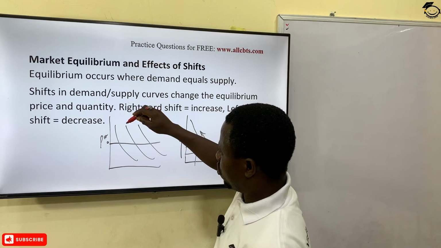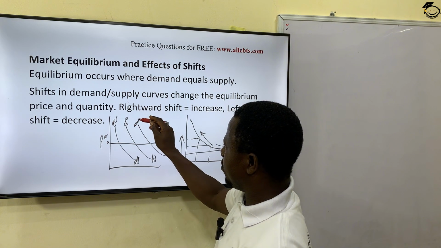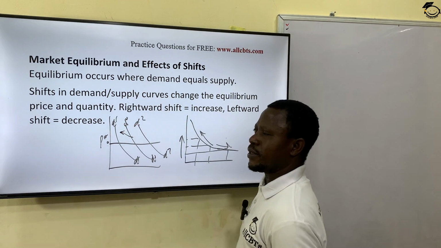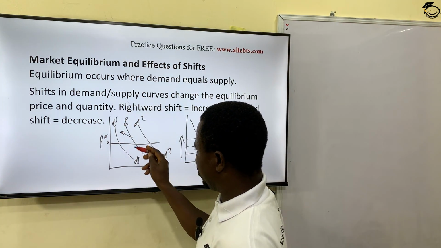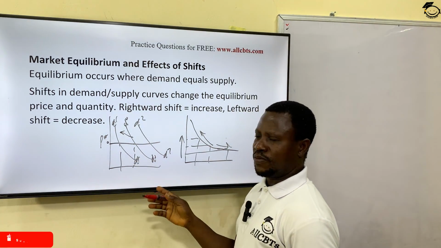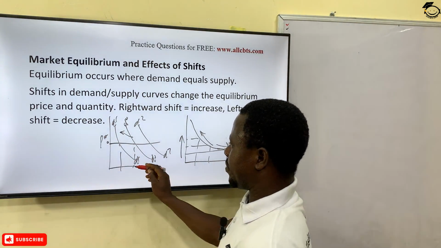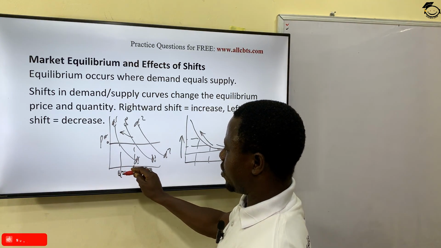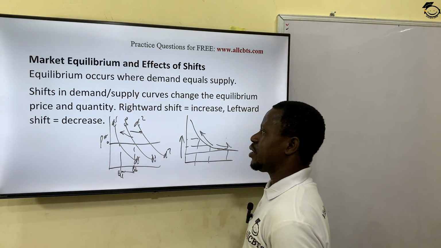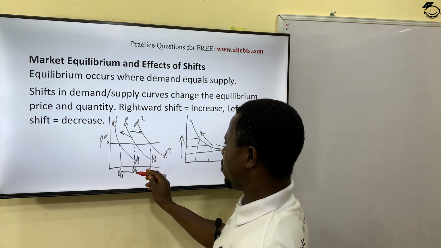You can see this is the original demand curve, D0. This is another demand curve, D1. This is another demand curve, D2. So a shift from D0 to D1 is a backward shift. It's called a backward or leftward shift in demand. A leftward shift in demand means a decrease in demand, from Q0 to Q1. Then we also have a rightward or forward shift. This one is an increase in demand from Q0 to Q2.